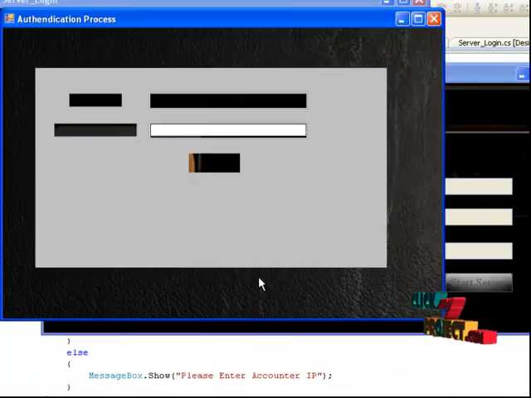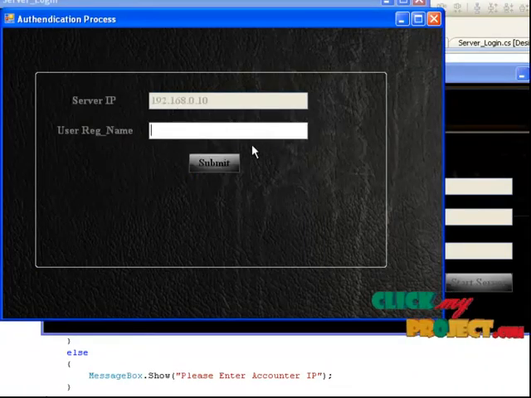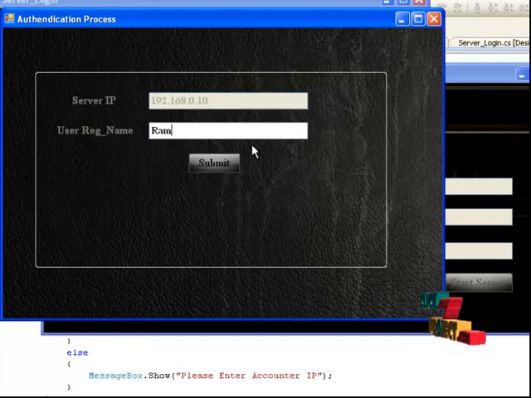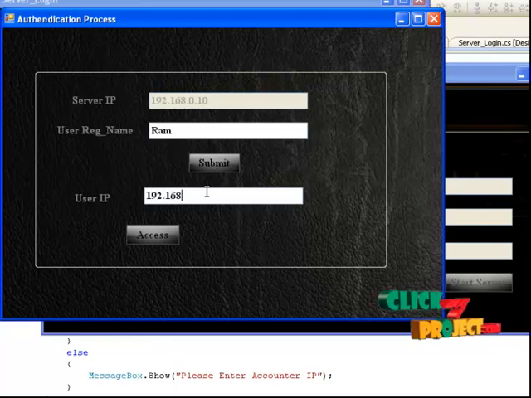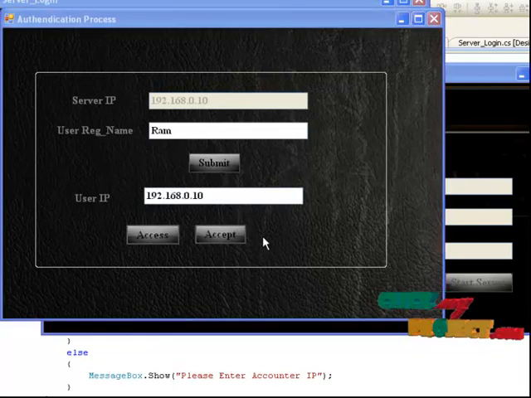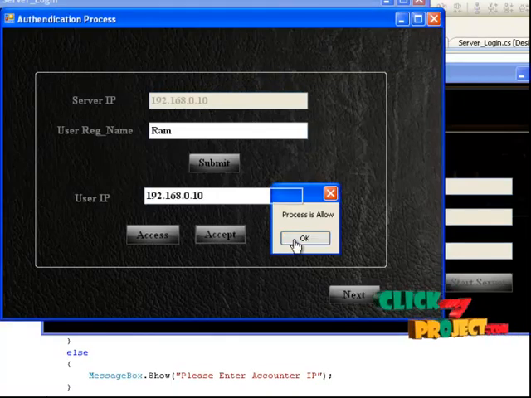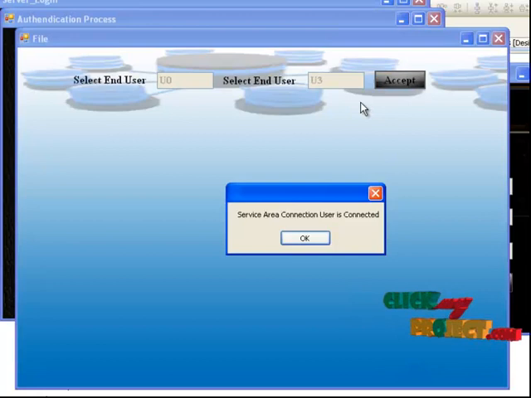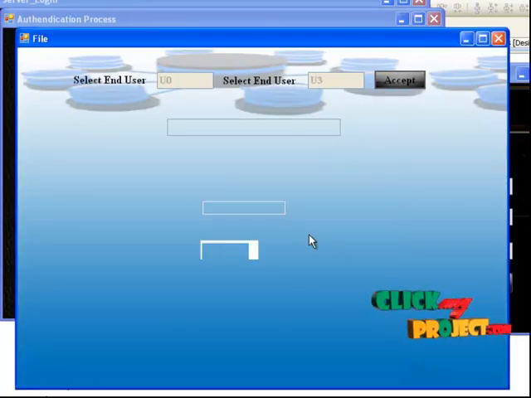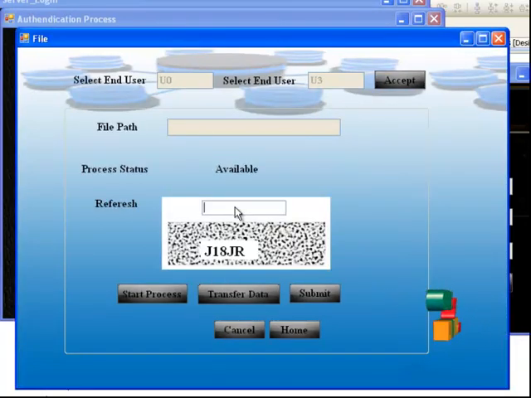The ATT process is the attacker level of attack. First enter the server registered username, and next enter the user registered IP, and connect to the process. The process allows the user and client to connect. Next the file is received by the process. The user is connected to the source and destination users and enters the server level process. The server uploads the file from the user.